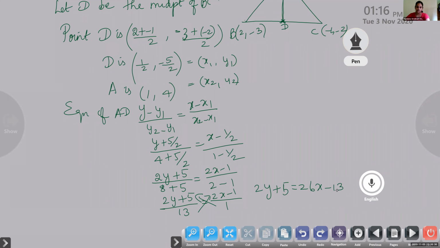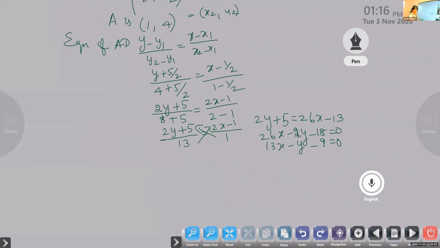26x minus 2y minus 18 is equal to 0. If you want, we can divide throughout by 2, isn't it? We can divide throughout by 2. So we'll get 13x minus y minus 9 is 0.